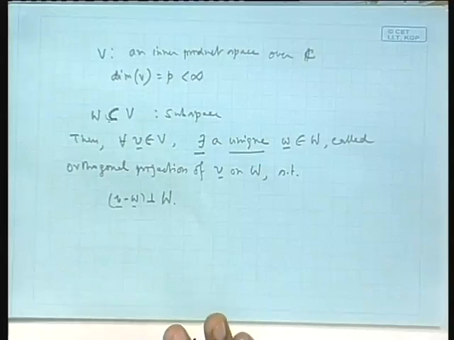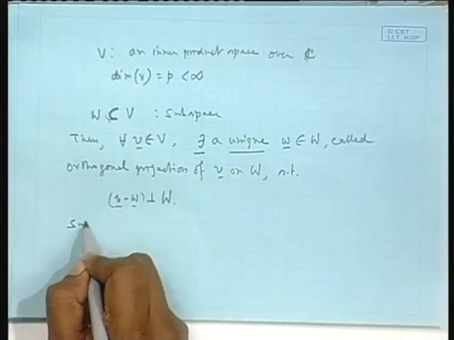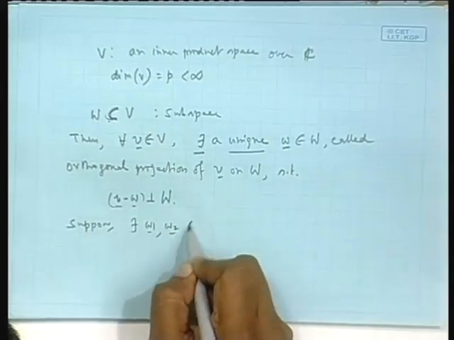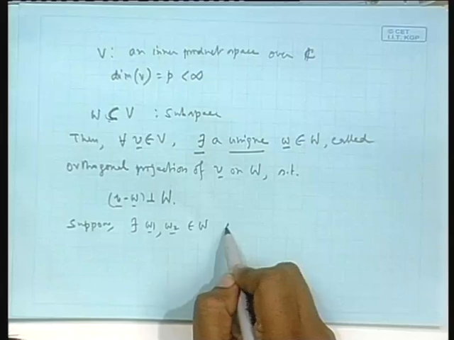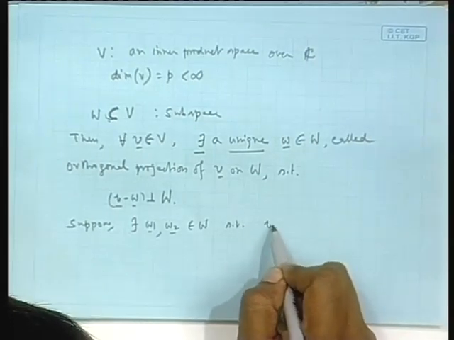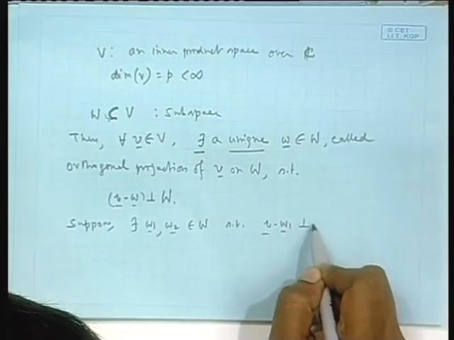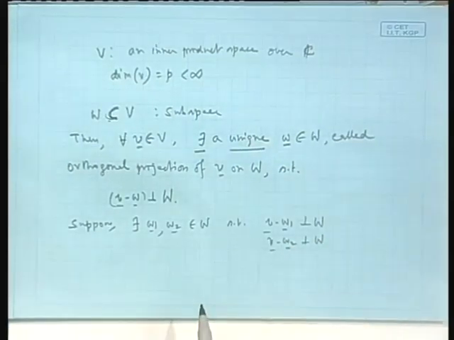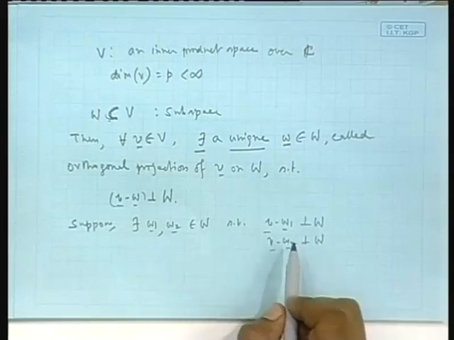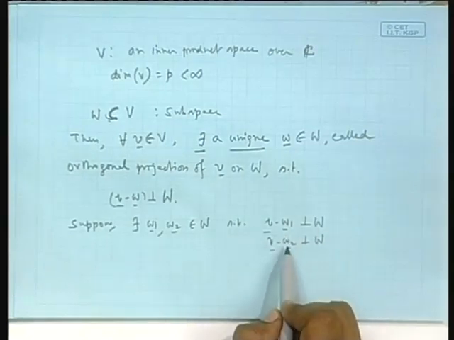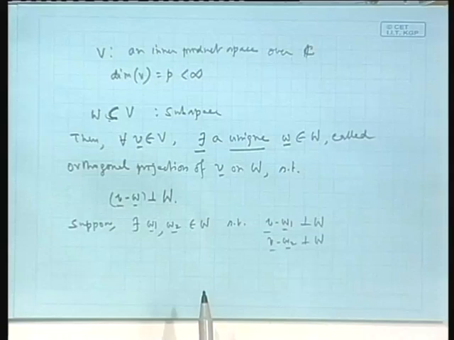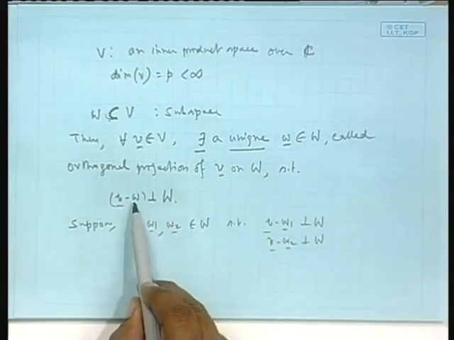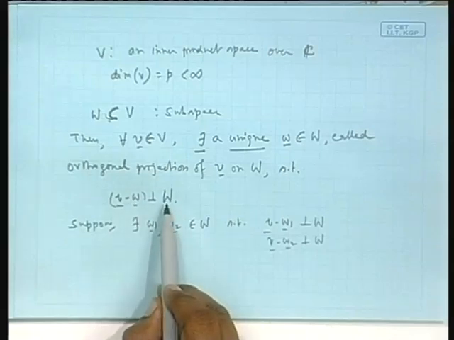That is unique. That is, suppose there exist W1, W2 element of W, so that V minus W1 is orthogonal to W, and V minus W2 is orthogonal to W. Then I will prove that there is no other way but that these two have to be the same. There is this property that the error will be orthogonal to this capital W, this is possible only for one small w, this W vector belonging to capital W.